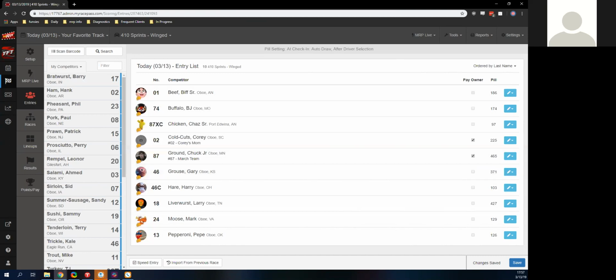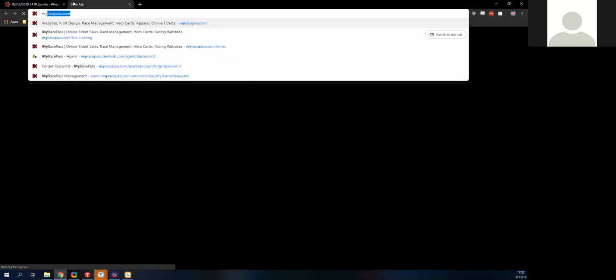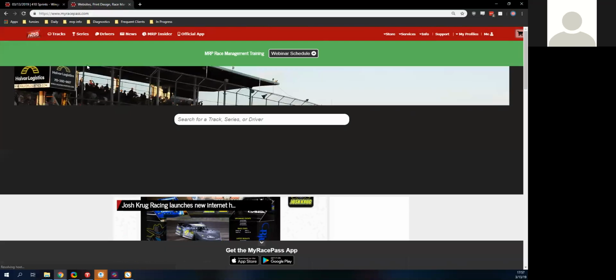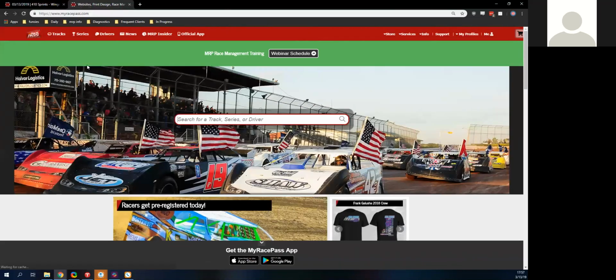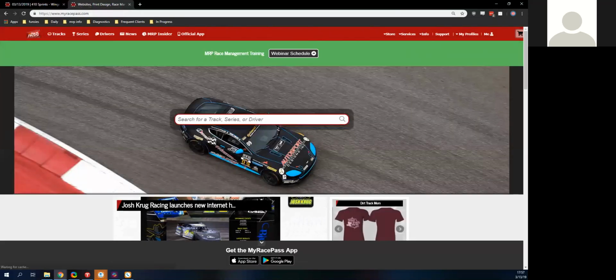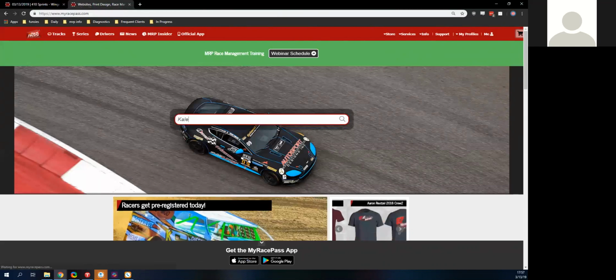I have a question about if drivers have to receive an email from the track to claim their profile. No, drivers can actually claim their profile on their own if they go to MyRacePass.com. They're able to search right here when they get to MyRacePass.com, and they can search for themselves. All my drivers are here.